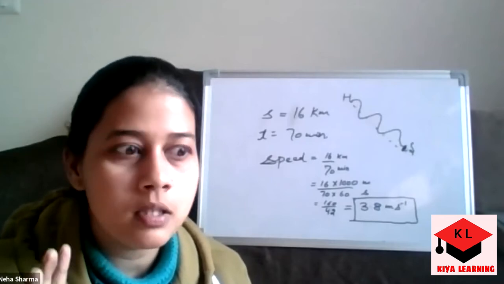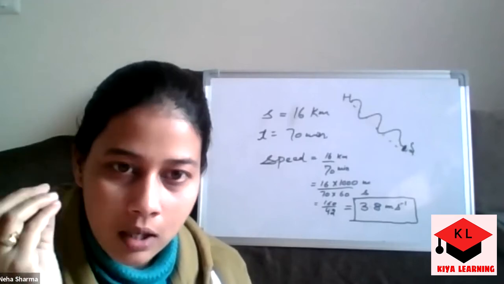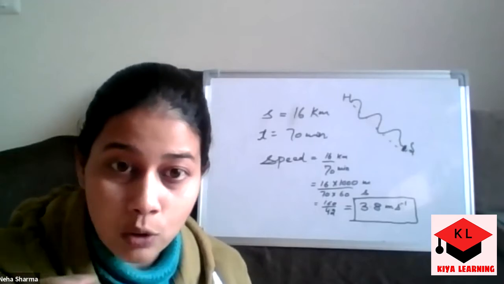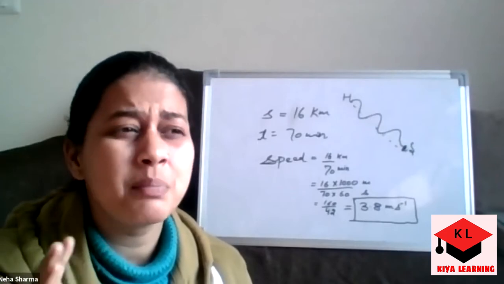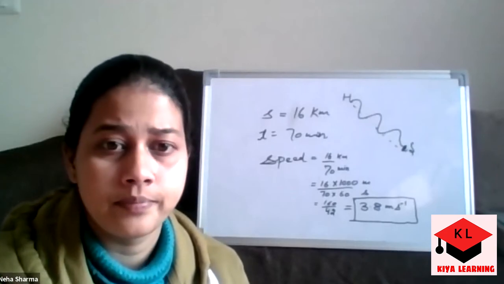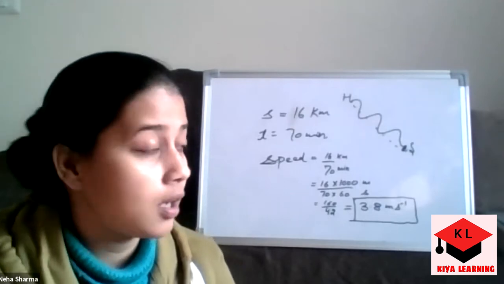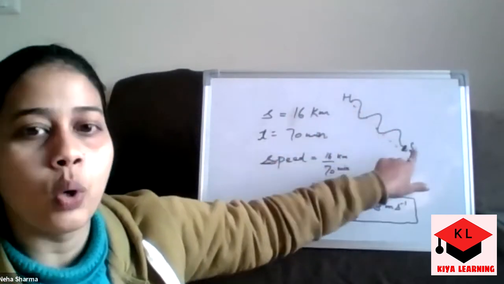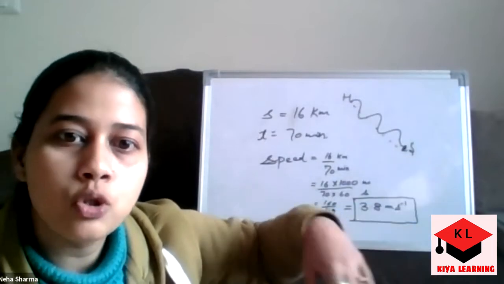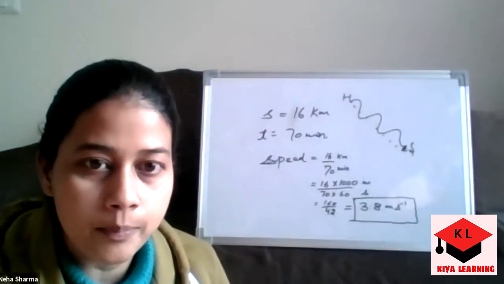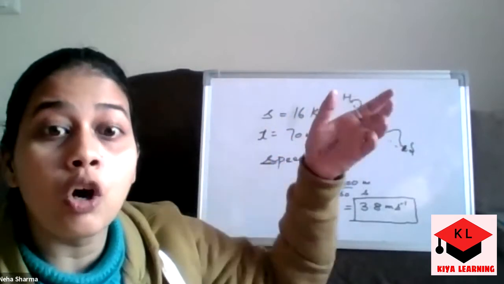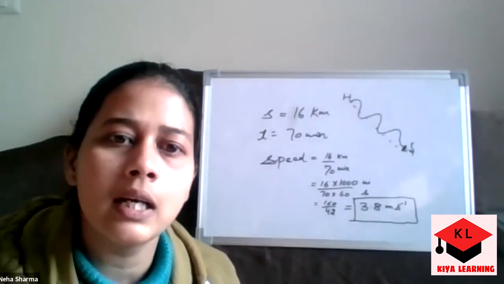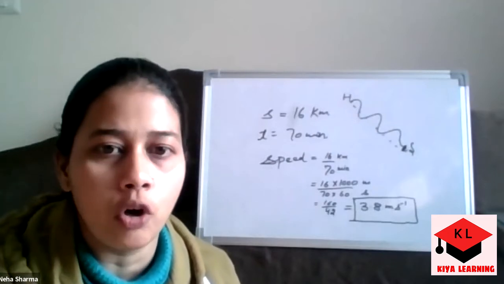And displacement means, in scientific concept, in terms of calculation, you just have to keep in your mind that displacement is always a straight path. In this case, it is not a straight one. Distance over time is always speed. But here we can say that this path undergoes the concept of velocity, because the path is straight, it is displacement, and displacement upon time is velocity. Okay. That is the thing.